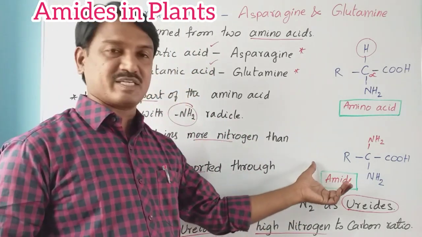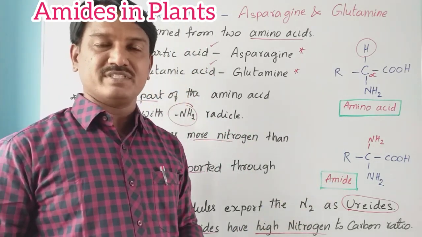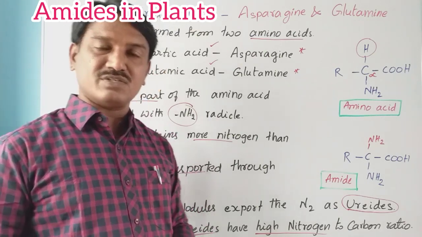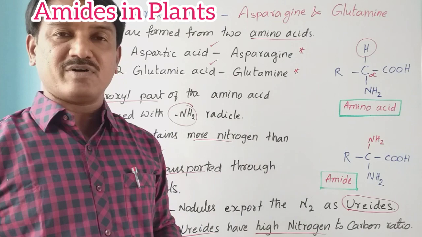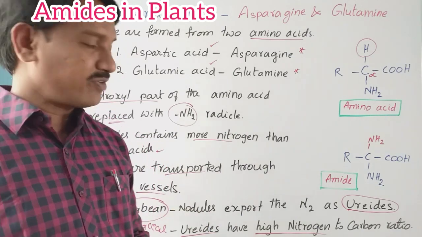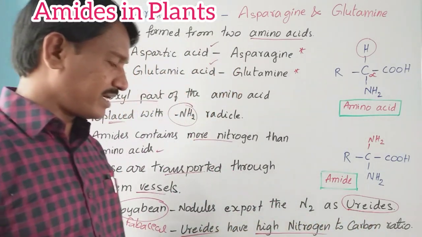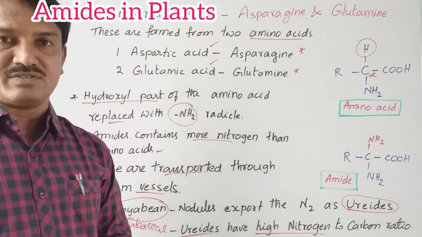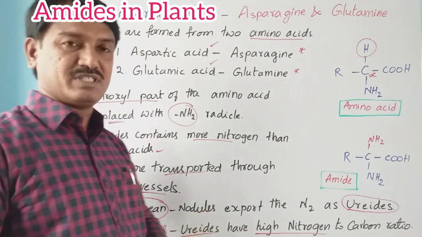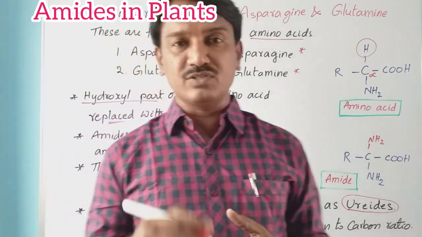These amides are transported through xylem vessels. In soybean plants, the nodular roots transport nitrogen in the form of ureids. These ureids have a high nitrogen to carbon ratio. This is the final topic of mineral nutrition.